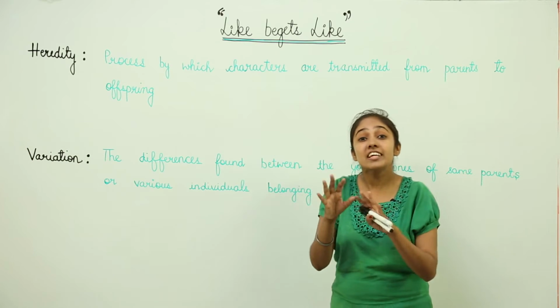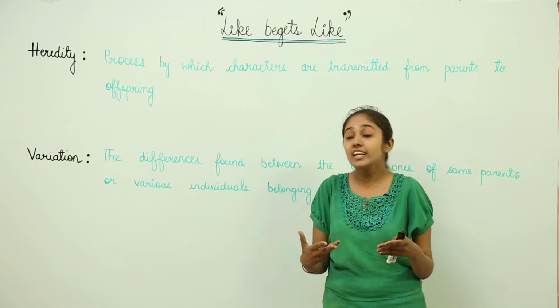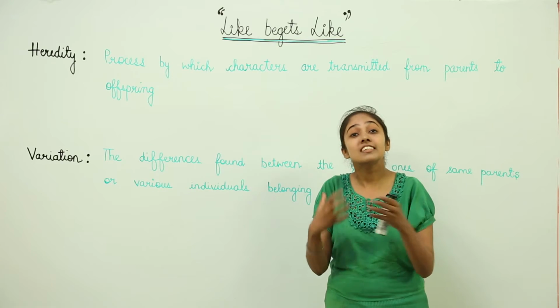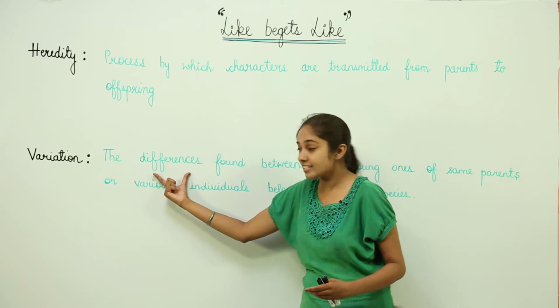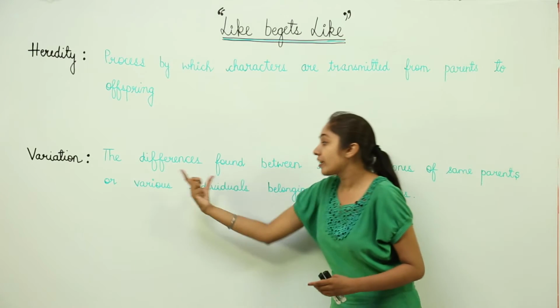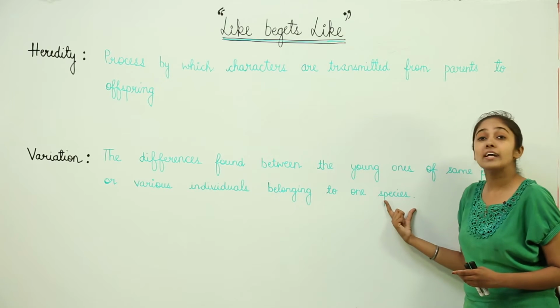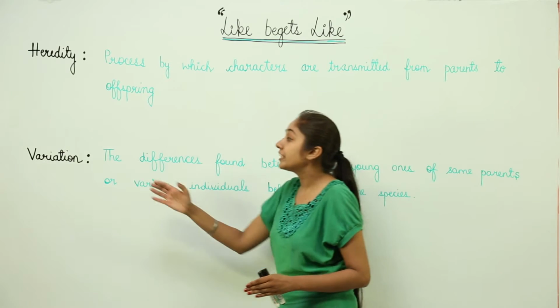There are some differences that make you unique, that give you your typical personality. So variation is those differences found between the young ones of the same parents or various individuals belonging to one species.